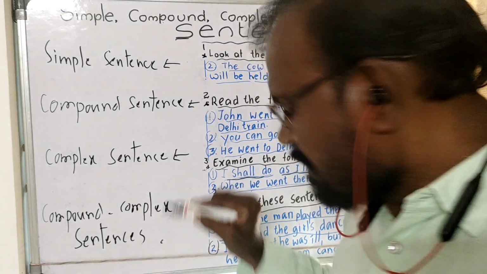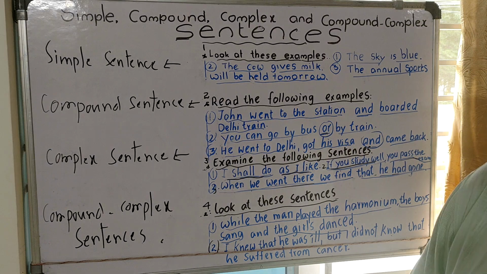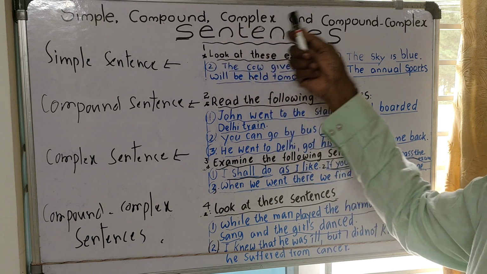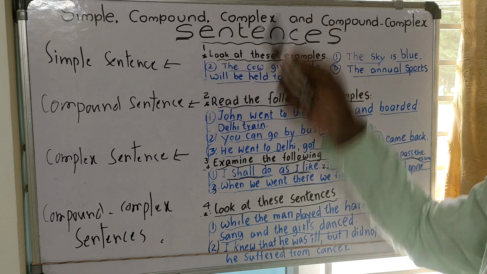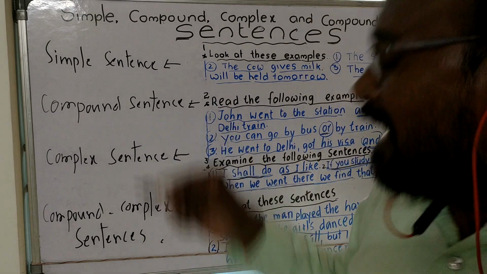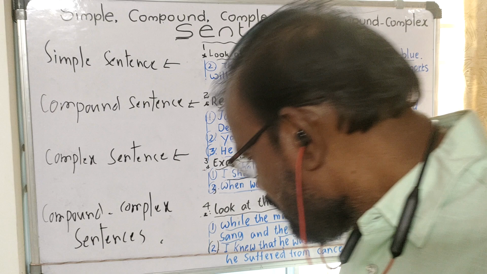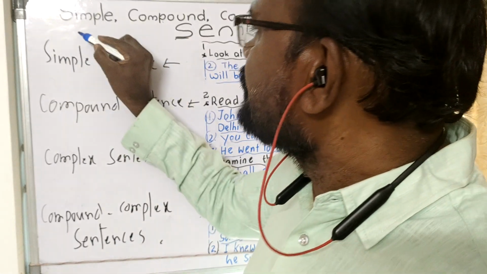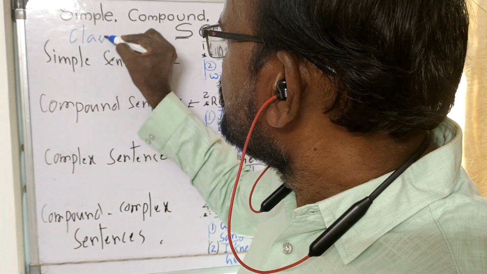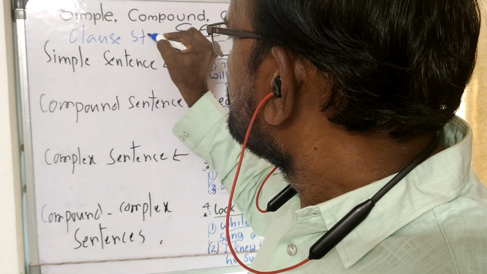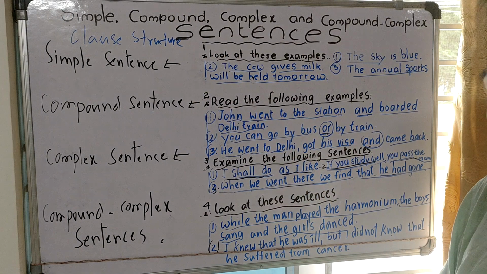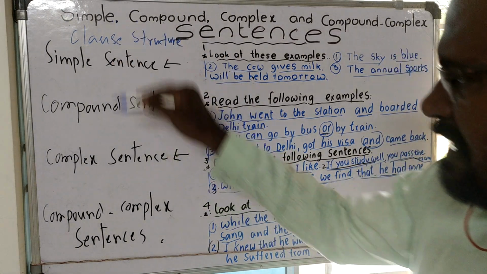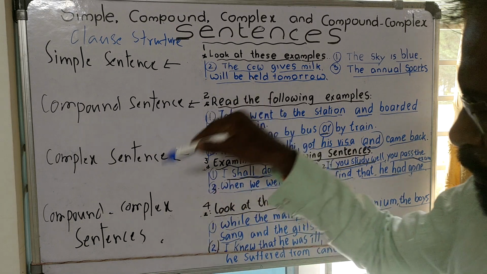Yes. It's a small note on the simple, compound, complex and compound complex sentences. This type of division is on the basis of clause structure. On the basis of clause structure, sentences have been divided into four types.